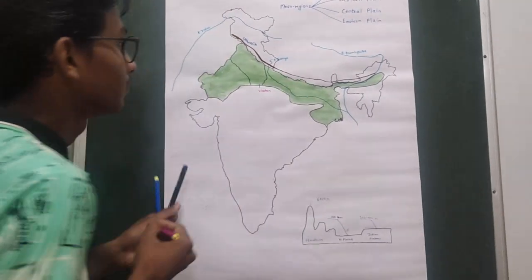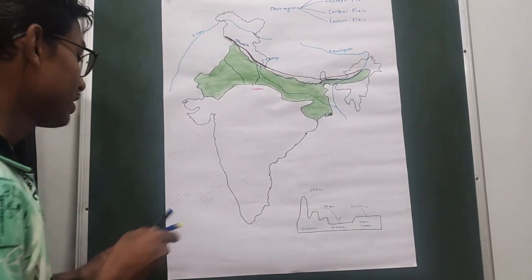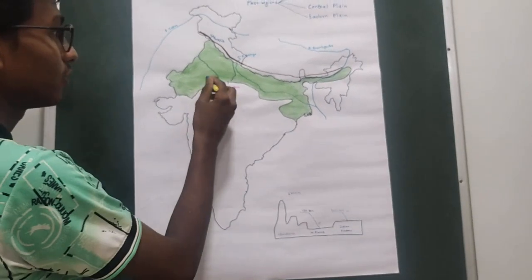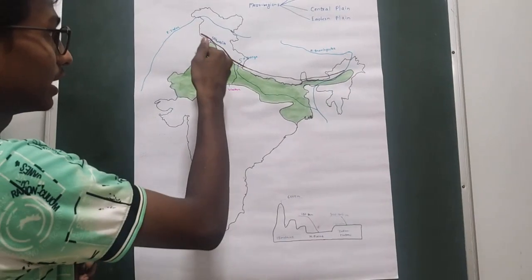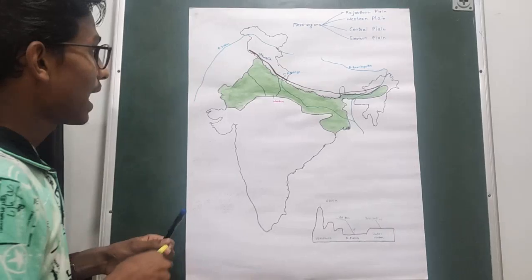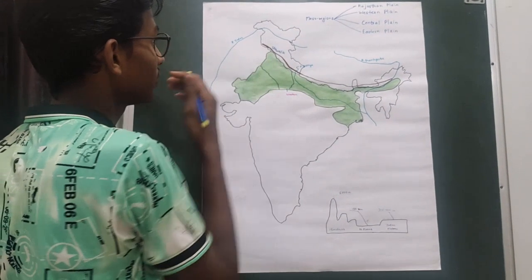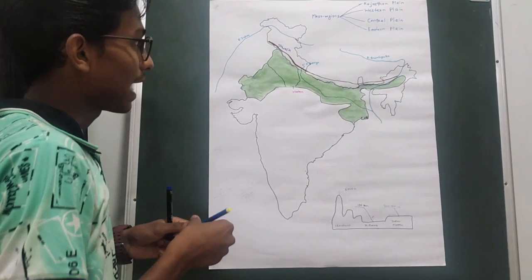So the Western plain has an average elevation of 275 meters in the northeast to 175 meters in the southwest, and this region is mainly formed by the depositions of the river Indus and its tributaries.